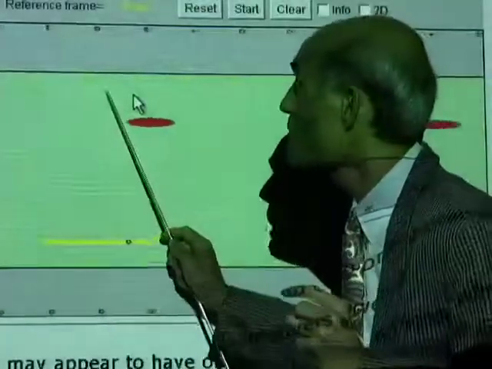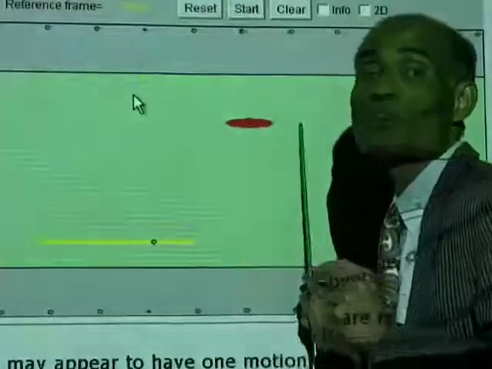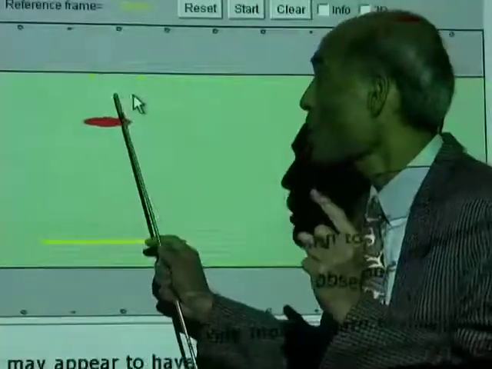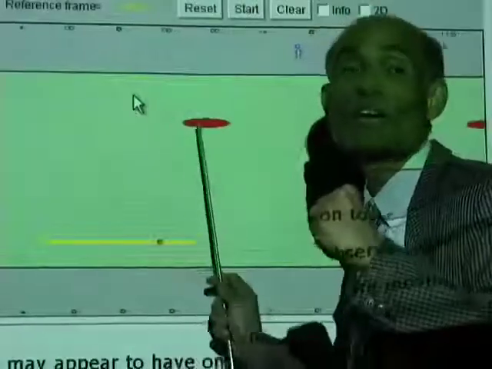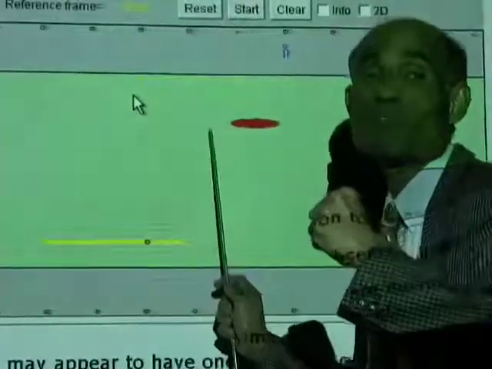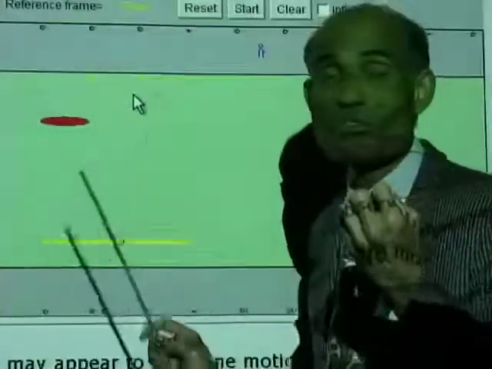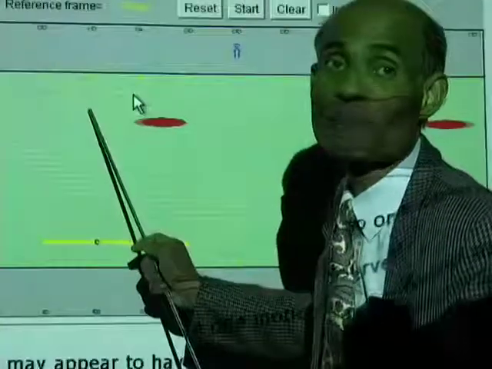So when you observe it from the river, the boat will appear to be moving with a velocity of 3 meters per second. And watch my language. The velocity of the boat measured from the river is 3 meters per second, 5 minus 2. And we call it the velocity of the boat with respect to the river.